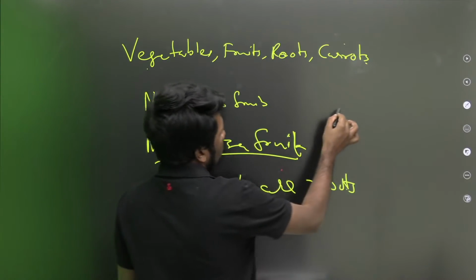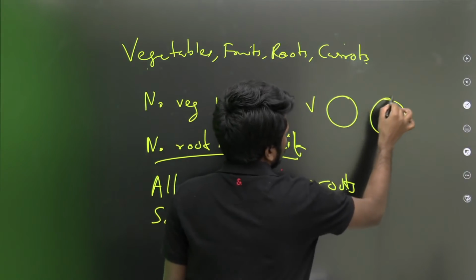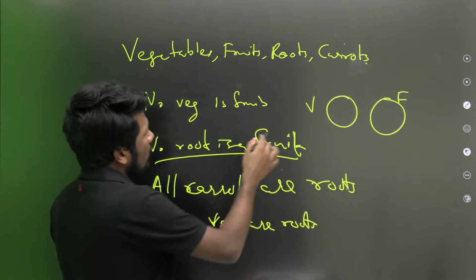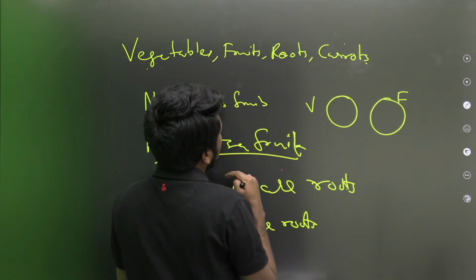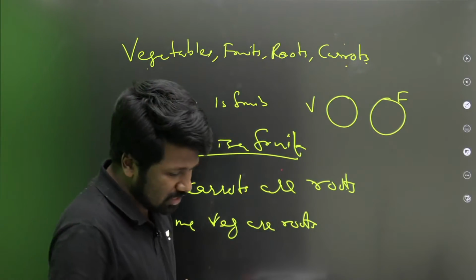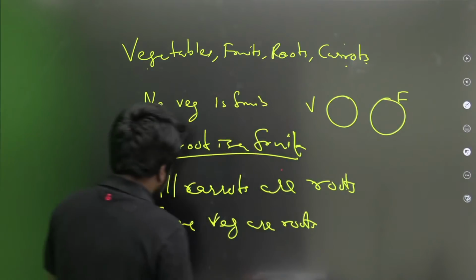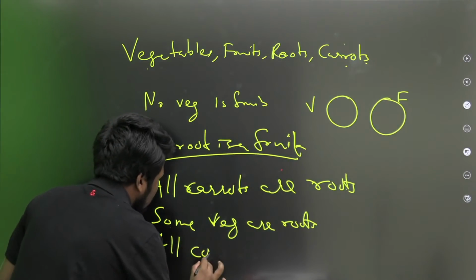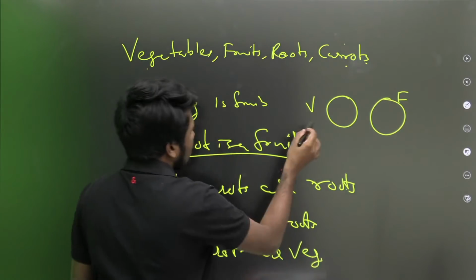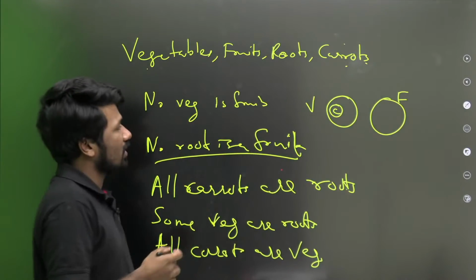No vegetable is a fruit, which means the vegetable set and the fruit set should be disjoint, and fruit and root have no intersection. Carrot is a vegetable. Carrot is not a fruit, right? Carrot is a vegetable itself. So all carrots are vegetables, and the carrot set will be inside the vegetable set. Is that clear?